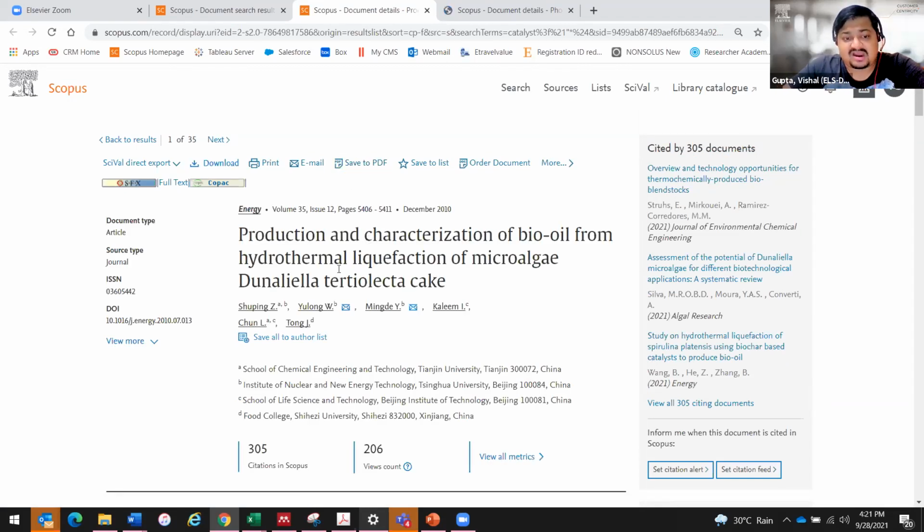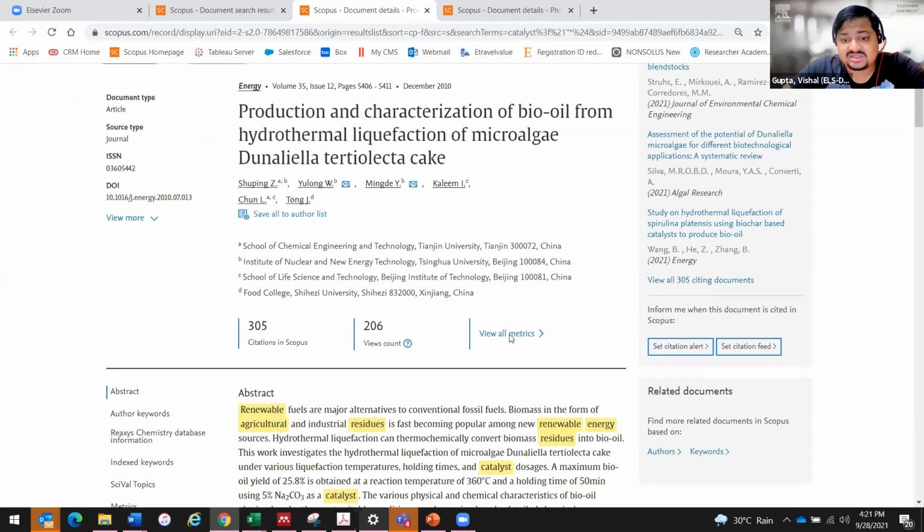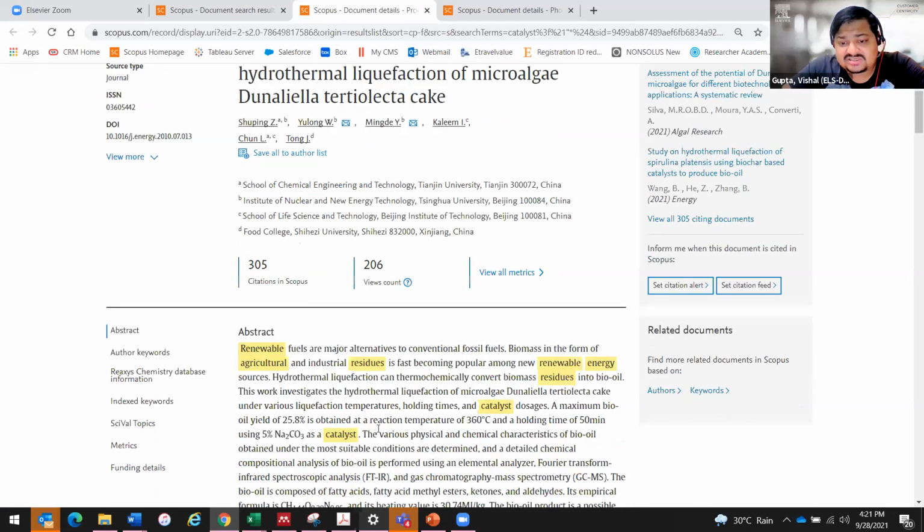So this is the name of the article. This is the journal that it has been published in. These are all the authors, 305 citations. And now you see all the keywords. You remember, you put in agricultural residues, renewable energy, and catalyst. They are all appearing here. And then view all metrics.